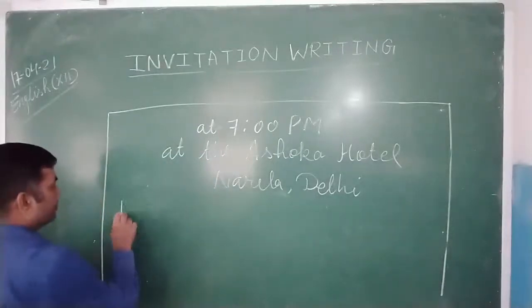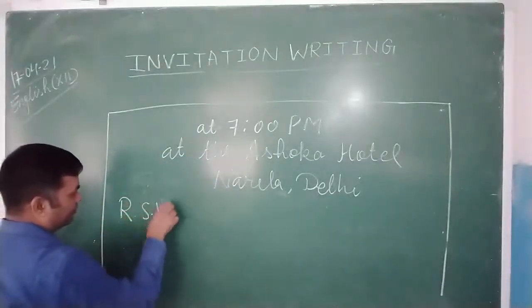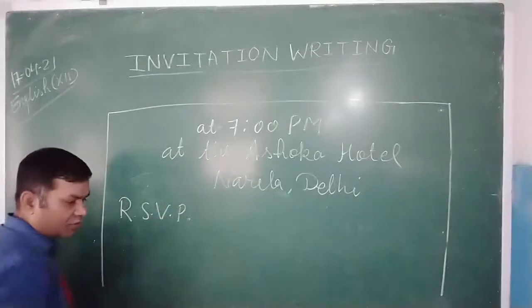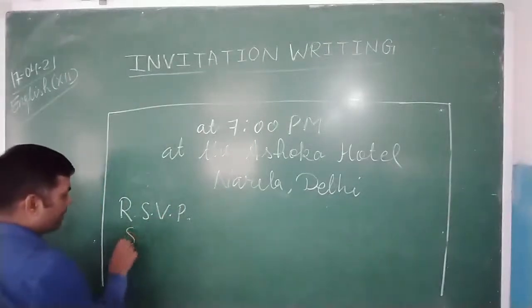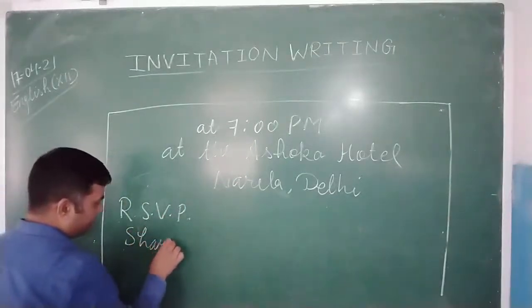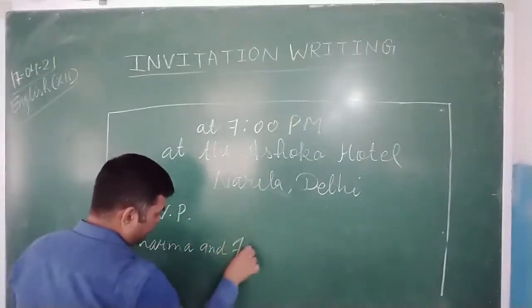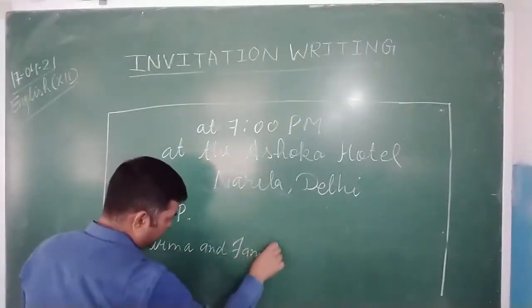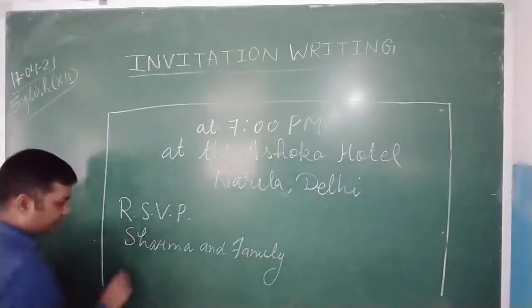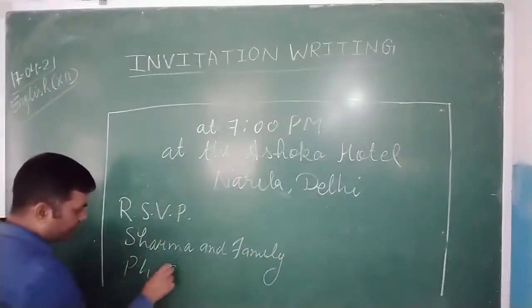Now RSVP. So Sharma and family, and a contact number, any phone number.